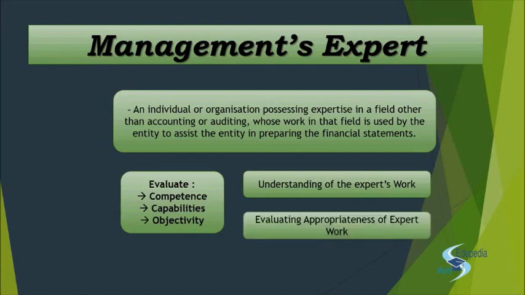Understanding of the expert's work and evaluating the appropriateness of the expert's work. When we talk about the understanding of the expert's work, we only see what are the kinds of work he has done, and when we are evaluating it, we'll see whether that work that he has done is accurate, is correct. Over there we have seen that yeah, we will see the nature of the internal and external record or the data that has been sent. Over here we'll see the completeness, accuracy and the relevance of the data as well, right?